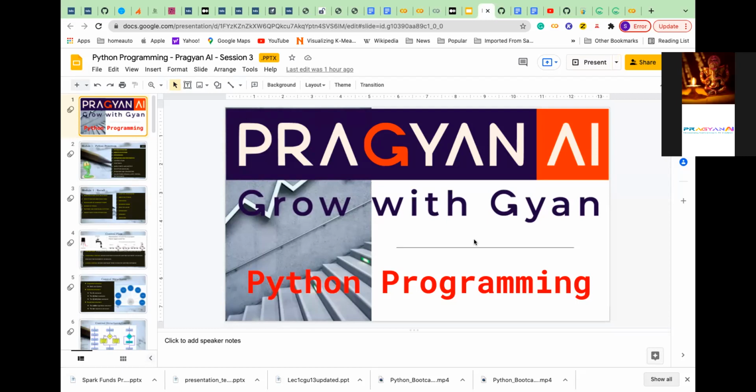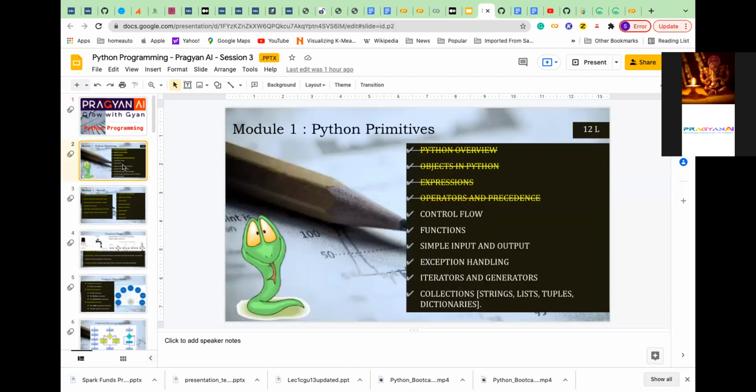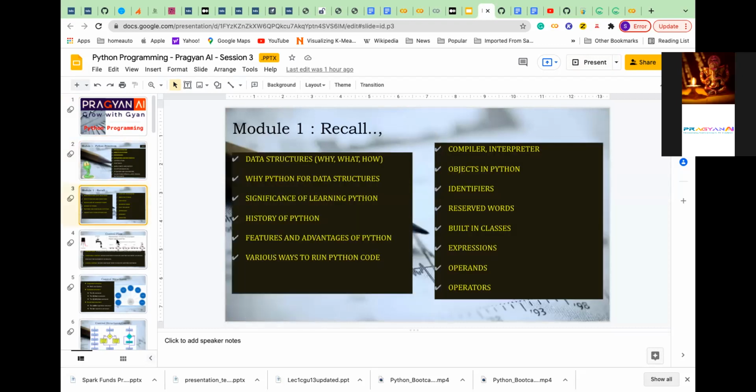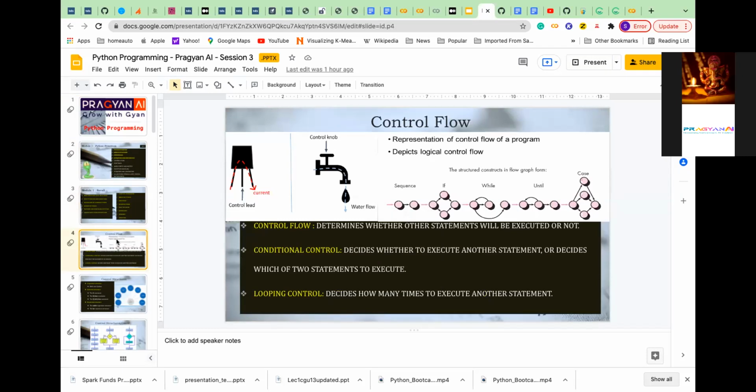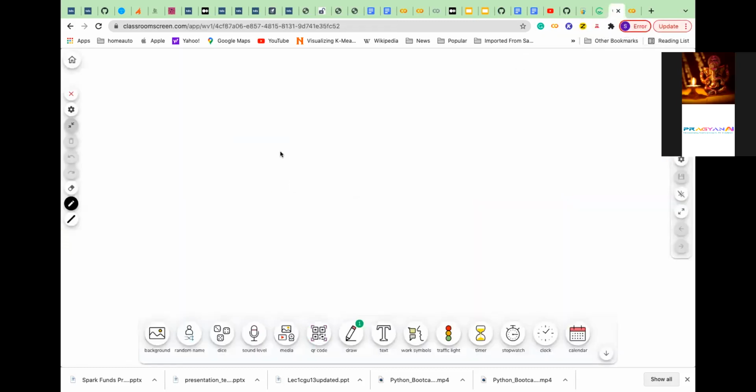So far you are able to follow us, like the last 3 sessions, where we covered the basics of Python and some introductory functions or capabilities of Python. So today we are trying to cover a very useful concept in Python, and in any programming language, that's called control functions or control flow. So far, what we studied is some kind of primitives of Python. Now we are going to study control flow.